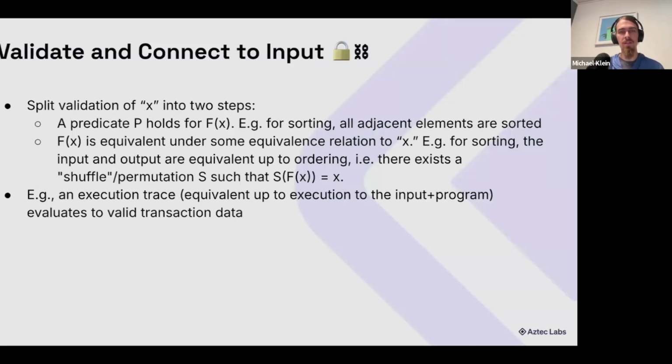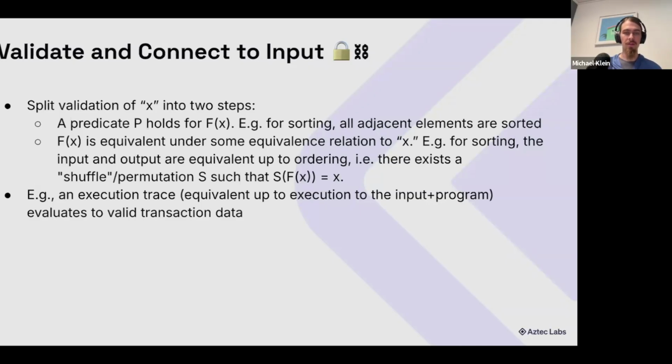This one is hard to come up with examples of because it's just an abstract split into the two halves. But a more complex case is if we have an execution trace for a virtual machine, we can think of that as, well, we're checking that the end of the execution matches what we expect. So perhaps the end of a virtual machine says that there's a transaction constructed by some user to another user. We can validate that separately from just saying that every step of the execution trace is valid.